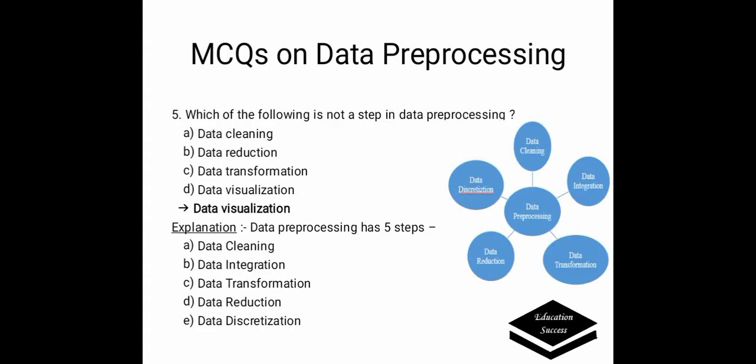Next question is: which of the following is not a step in the data preprocessing? Given options are: A. Data cleaning, B. Data reduction, C. Data transformation, D. Data visualization. Correct answer is data visualization. Data preprocessing has 5 steps: data cleaning, data integration, data transformation, data reduction, and data discretization. Hence, data visualization is not a step in the data preprocessing.